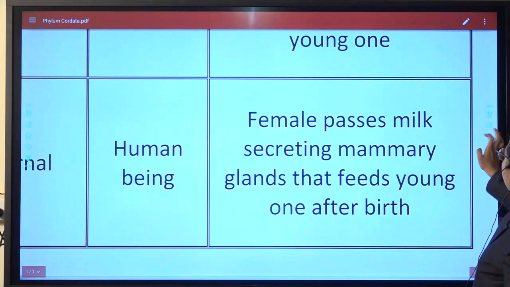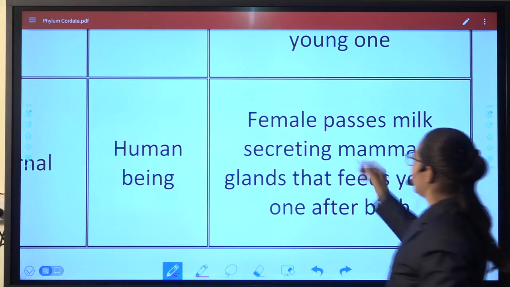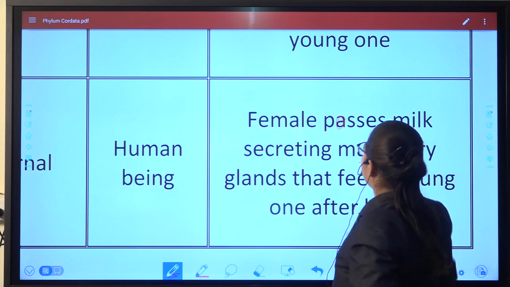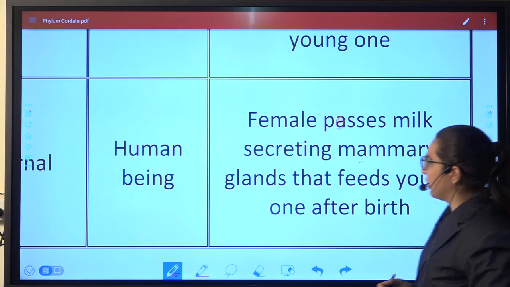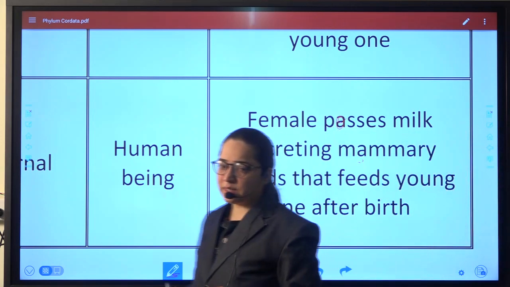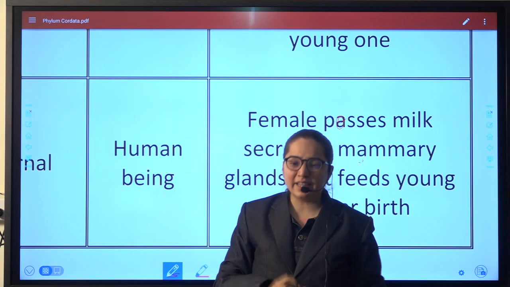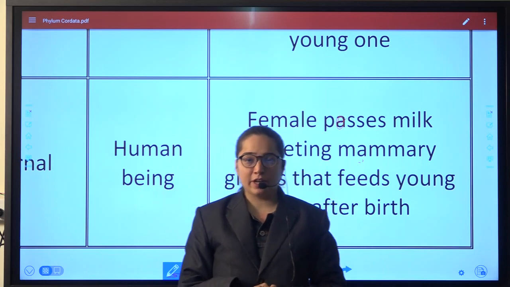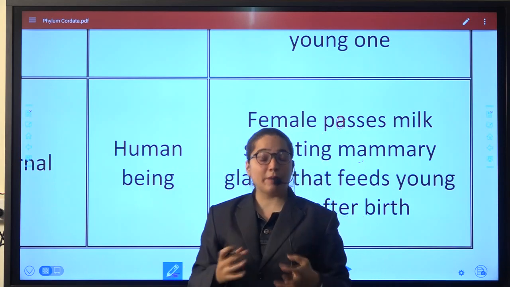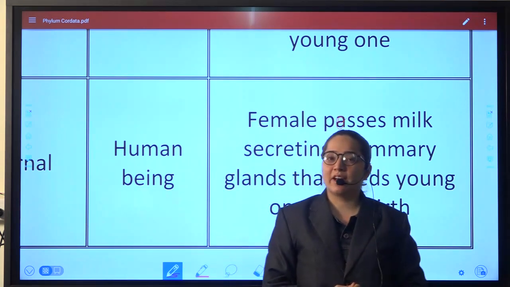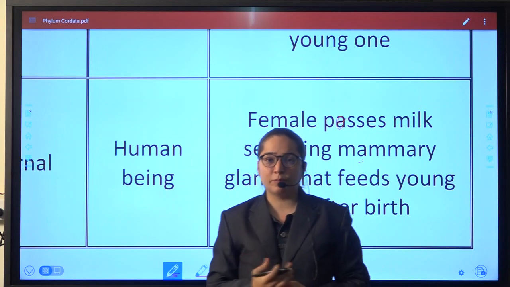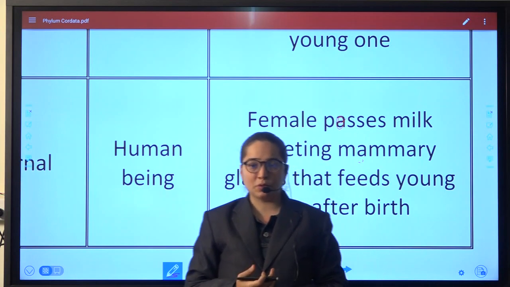here you are having that female possesses milk secreting glands, and that is feeding the young one after the birth. This is a very important characteristic that is there in kingdom mammalia. You might be knowing that whenever a child is born, it is advised the milk should be the milk of the mother only.